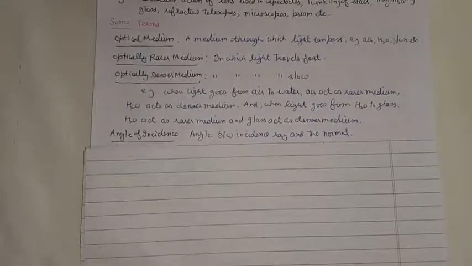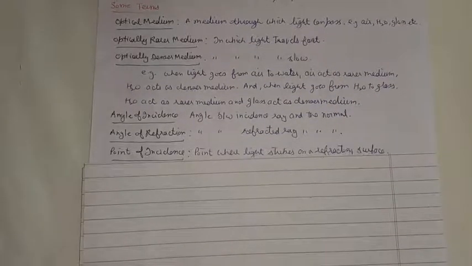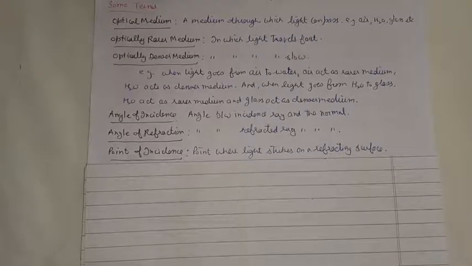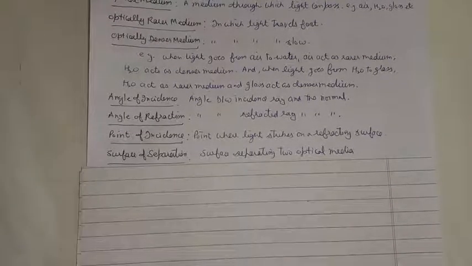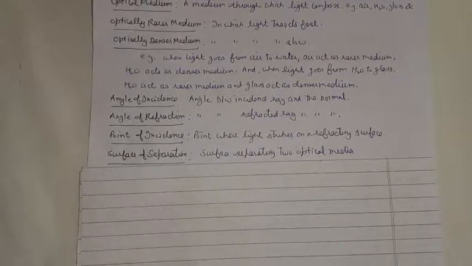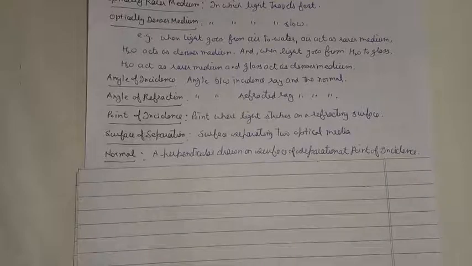Angle of incidence. Angle between incident ray and the normal is known as angle of incidence. Angle of refraction. Angle between the refracted ray and the normal is called angle of refraction. Point of incidence. Point where light strikes on the refracting surface is called point of incidence. Surface of separation. A surface which separates two different optical media is known as surface of separation. Normal. A perpendicular which is drawn on the surface of separation, at the point of incidence, we call it a normal.